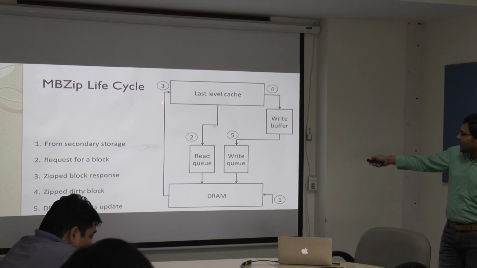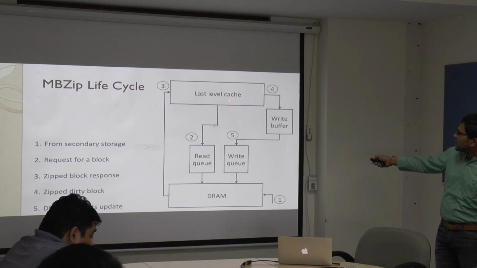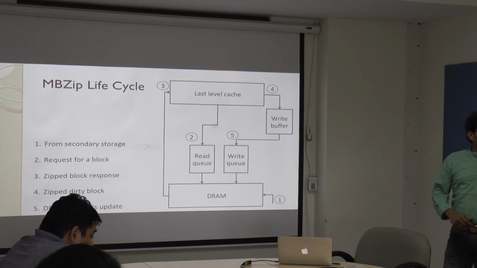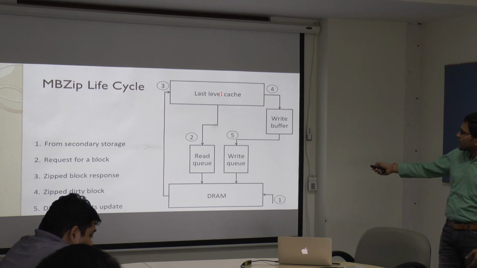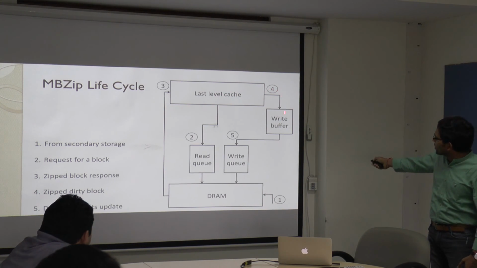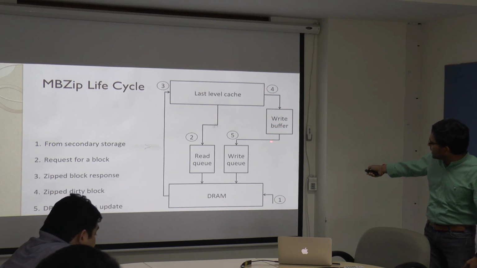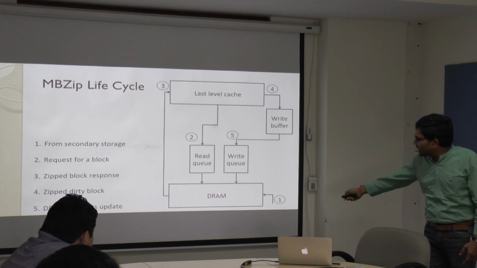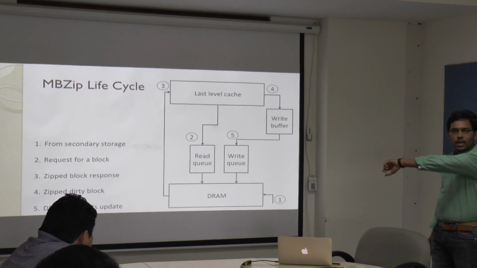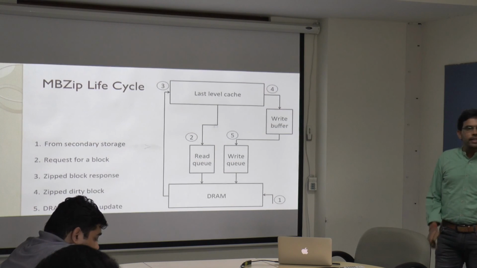When it is supplying the data, it supplies the zip block to the LLC, and after that, whenever we evict a dirty zip block from the LLC, we write it to the write buffer, and from there to the write back queue, and from there we write it to the DRAM memory according to the procedure I mentioned previously.